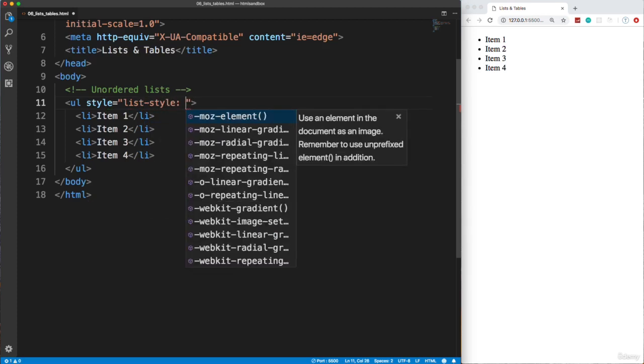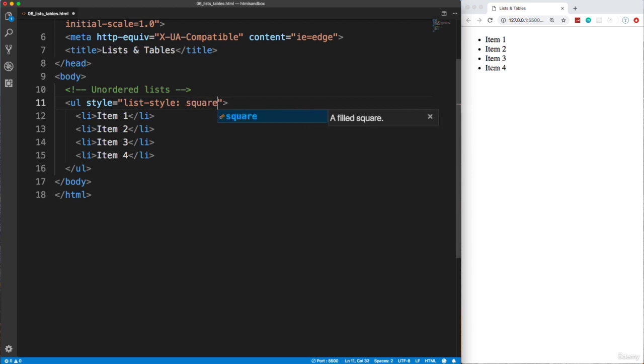And we have circle, square. Let's see, let's change it to a square. And save, and now you can see that each bullet is a square. We have disk. Save that. That's the default. Circle. Save that. So that's kind of an unfilled circle. And then we also have, actually I think that's it. And then we have none.